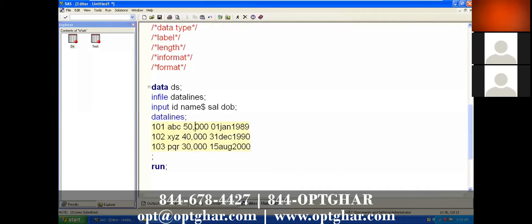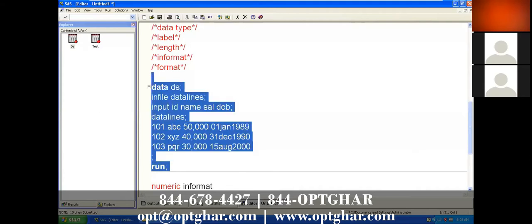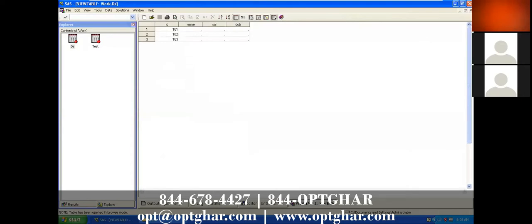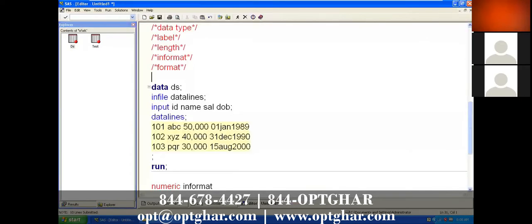In such a case, SAS has implemented some features to read such kind of data. If you have any issue while reading numeric data, numbers, we have numeric informats. Even if I remove the dollar symbol, you don't get the characters either, because the variable contains character data.